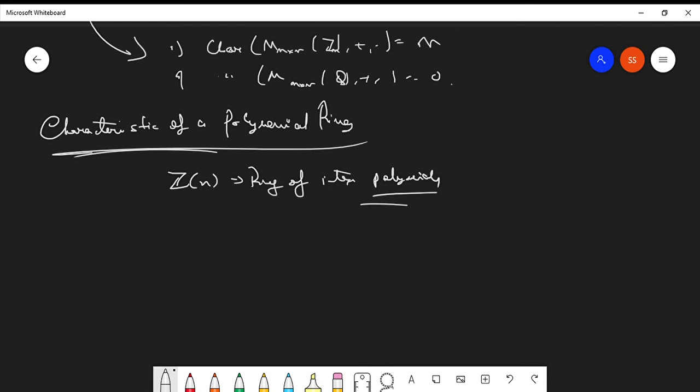What does this mean? It is the set of all those polynomial functions f(x) such that the coefficients of f belong to Z. Okay. So the integer polynomial ring is the set of all those polynomial functions whose coefficients belong to the set of integers.